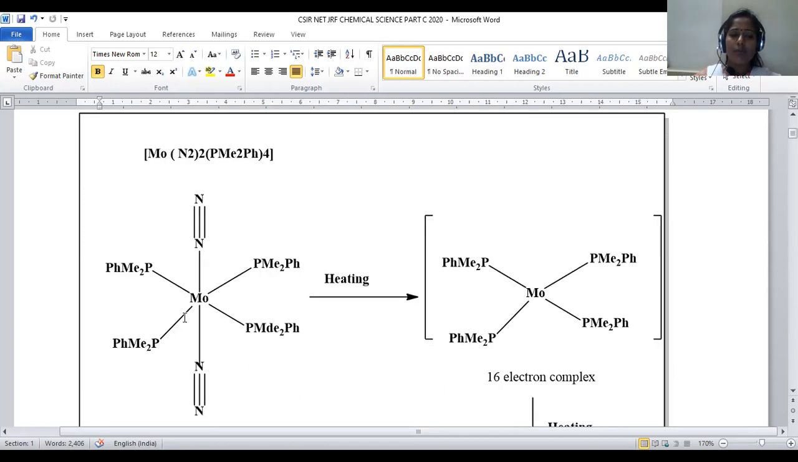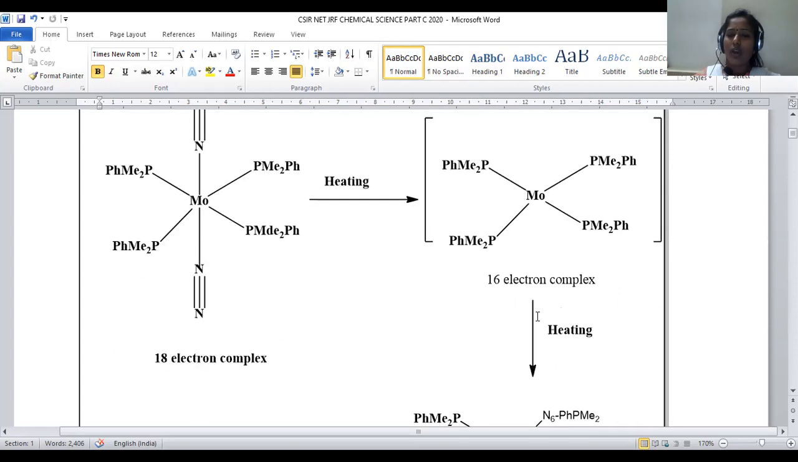In this molybdenum complex, the central molybdenum is occupied by 6 ligands in this manner. 2 nitrogen molecules are present within the complex, occupying axial positions, and the remaining 4 phosphine moieties occupy the equatorial square planar region, right? So this is the complex we are getting. It is obvious that nitrogen molecules are better leaving groups. Hence, upon heating, these 2 ligands are discarded from the system, and this octahedral complex turns into a square planar complex.